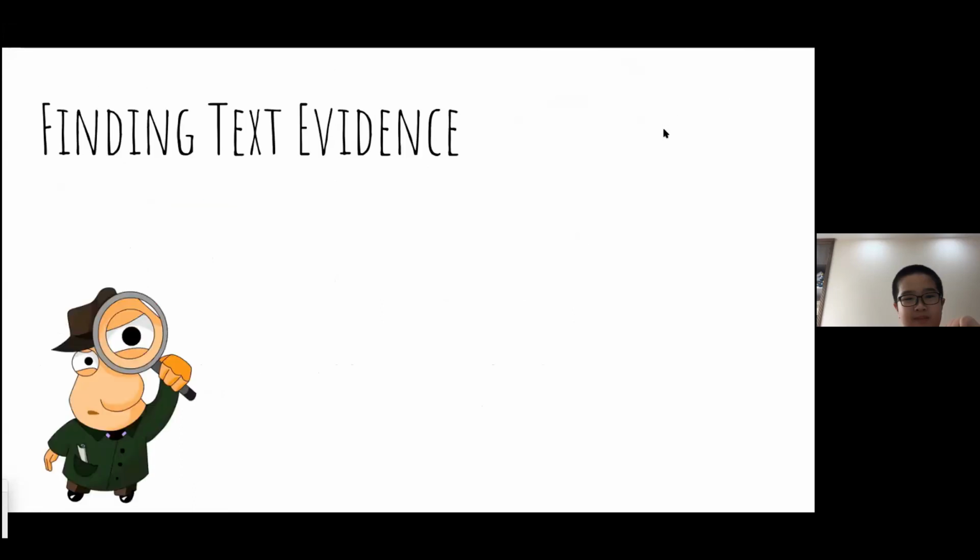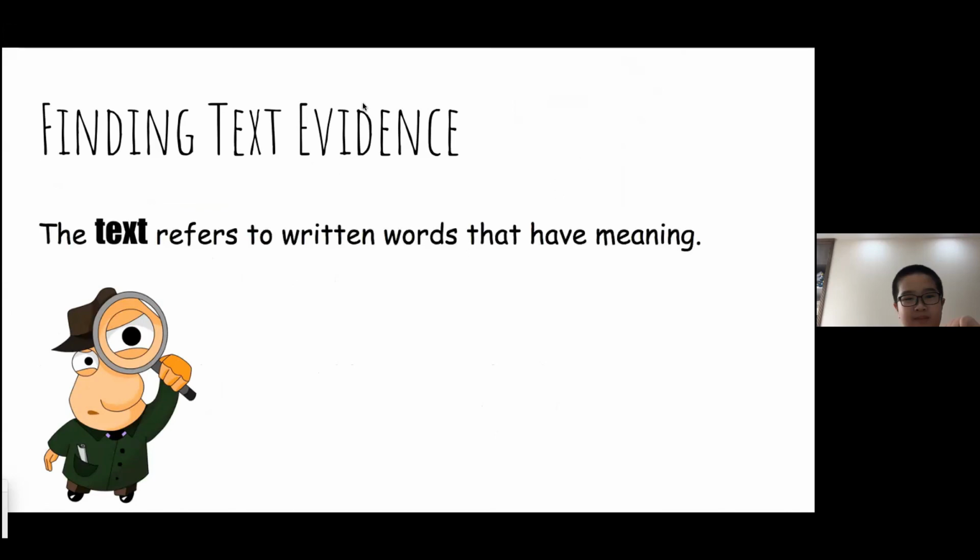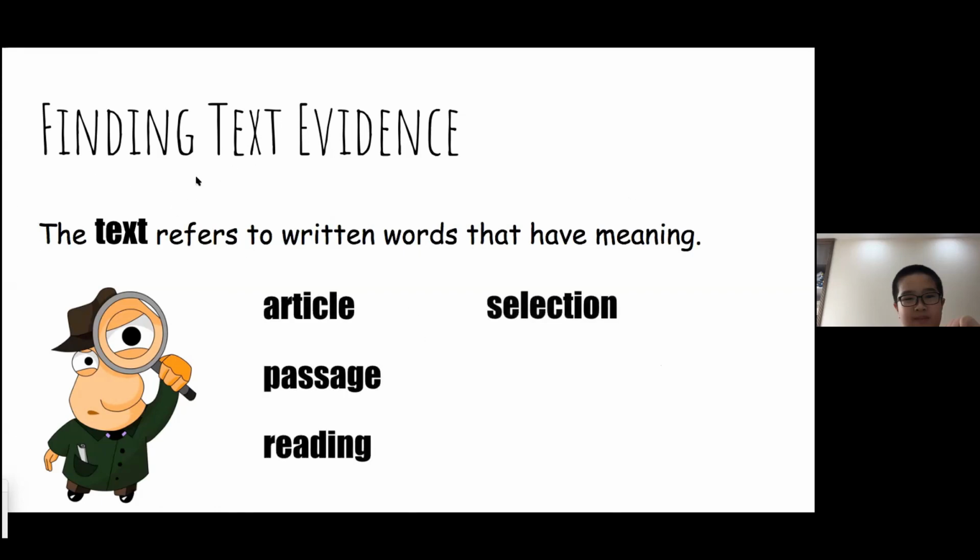Finding text evidence. So let's look at some words and then we'll do some examples. The text refers to written words that have meaning. So things that we read that have any meaning is called the text. Some synonyms for the word text are article, passage, reading, selection, and excerpt.